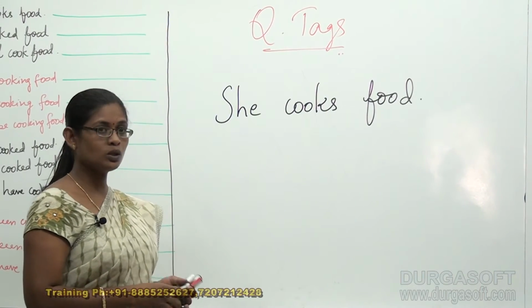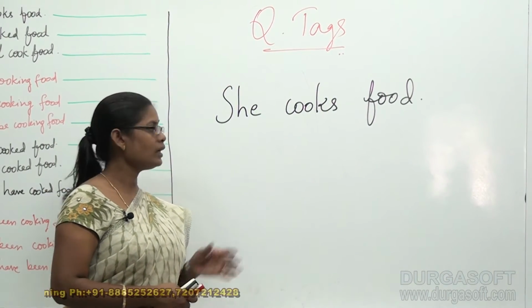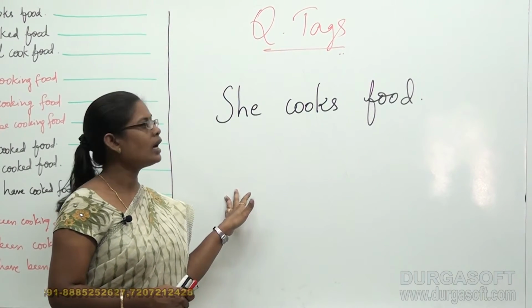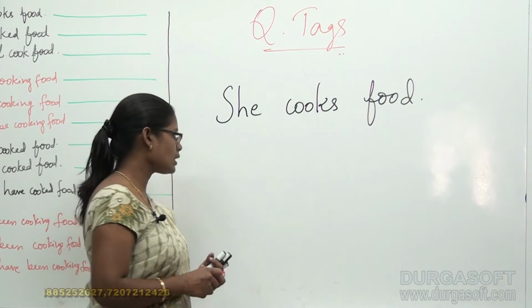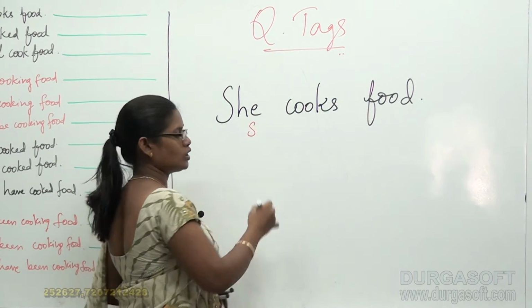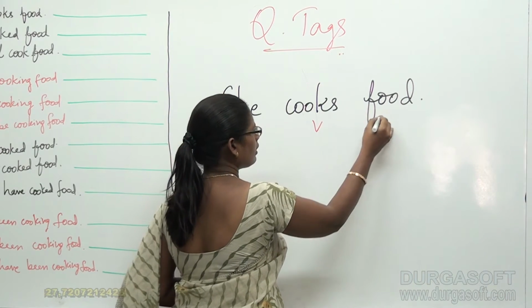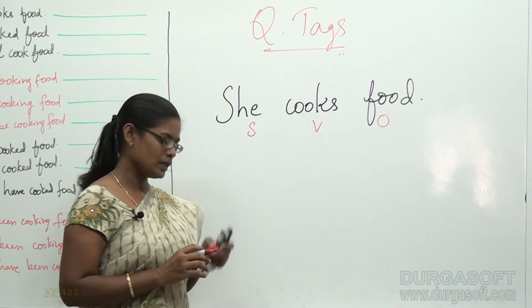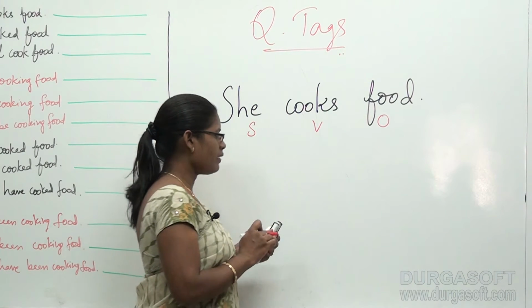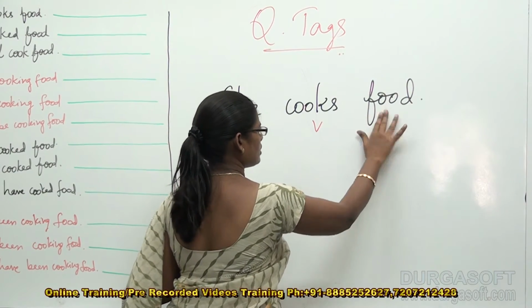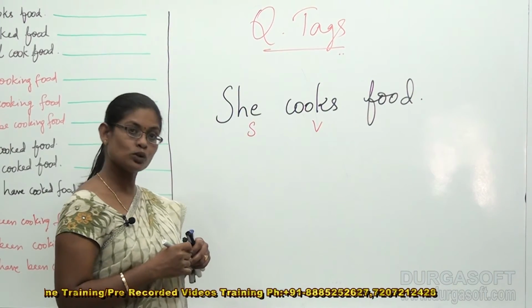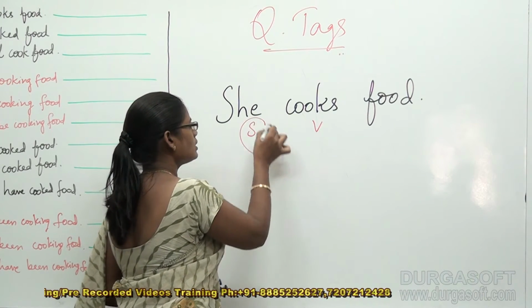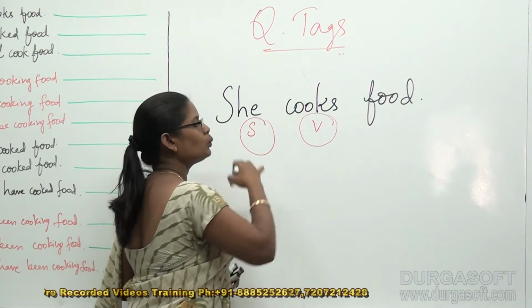This is my sentence, a general sentence, and in this sentence I can find a subject, a verb and an object. Now the object has come, even then we have nothing to do with the object. So what are we supposed to focus on here? We are supposed to focus only on the subject as well as the verb.